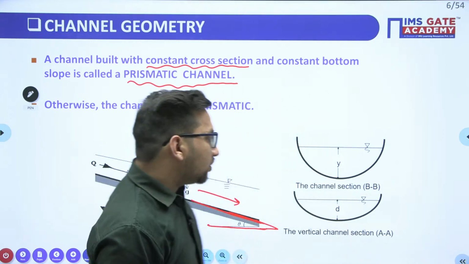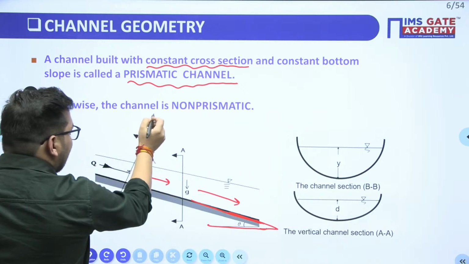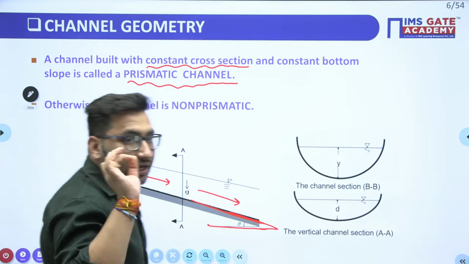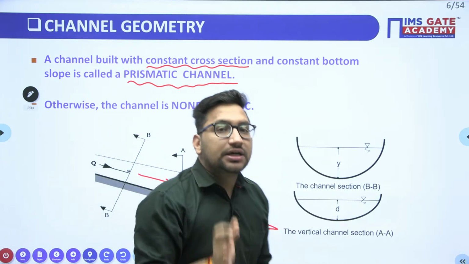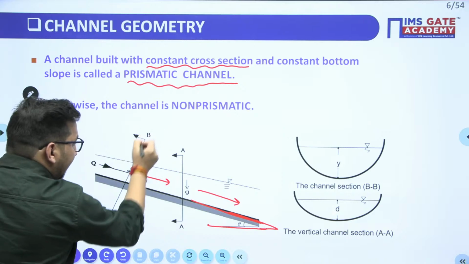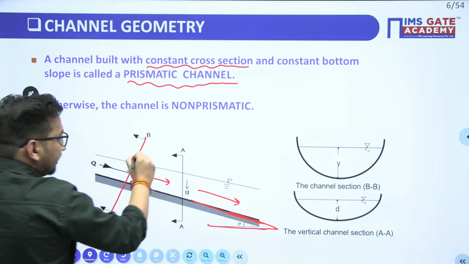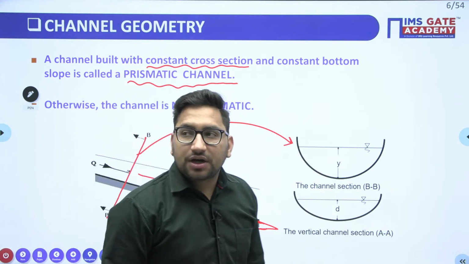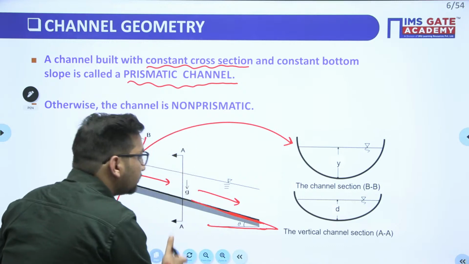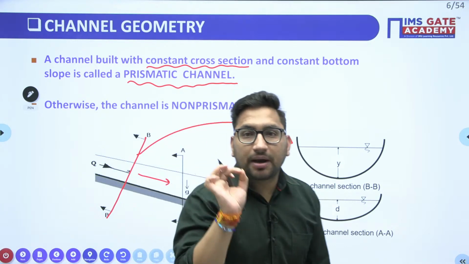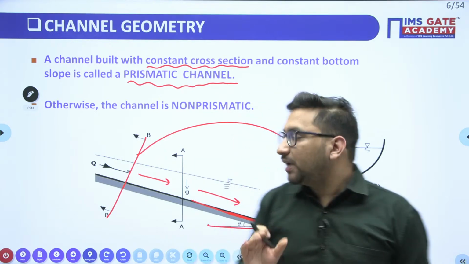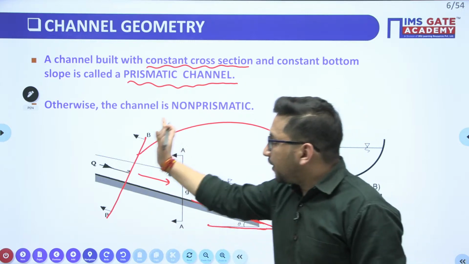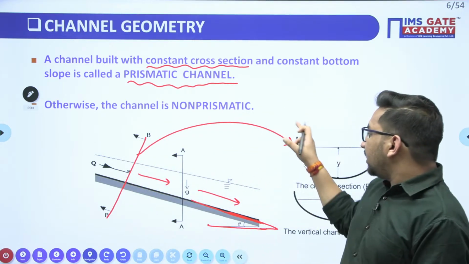Now, what is the meaning of cross section? If we take a section perpendicular to the base of the channel, again remember, perpendicular to the base of the channel, that will be our cross section. There can be a vertical line also, but we have to see the perpendicular line, right? So the section perpendicular to this will be our cross section, right?